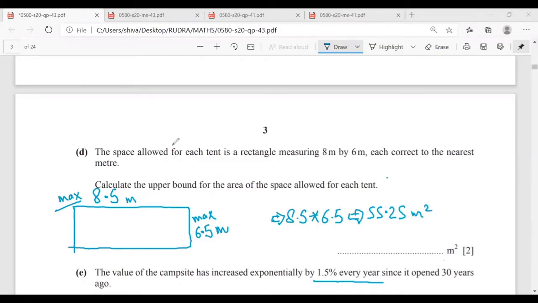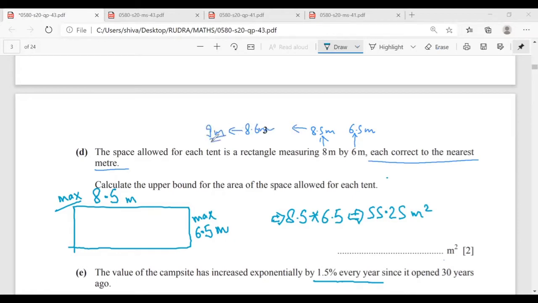So Mr. Rudra, the space allowed for each tent in this rectangle measures 8 meter by 6 meter, each correct to the nearest meter. Calculate the upper bound for the area of the space allowed for each tent. So the maximum, now this is correct. The measurement is correct to the nearest meter. So this 8 meter maximum can be 8.5 meter, and this 6 meter maximum allowed value is 6.5 meter, because if this was 8.6 meter, the value that will get captured is 9 meter.